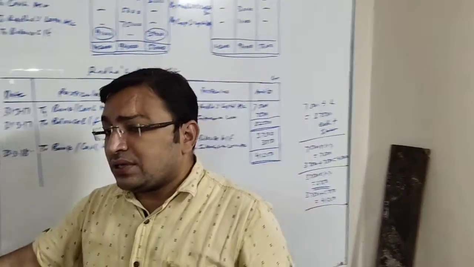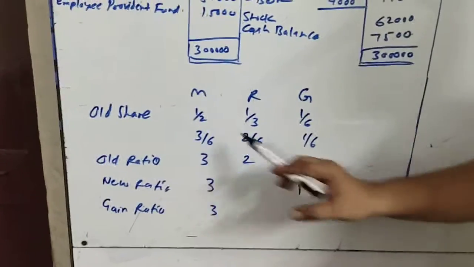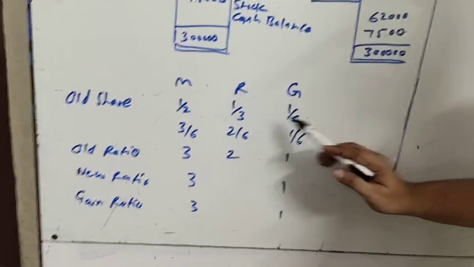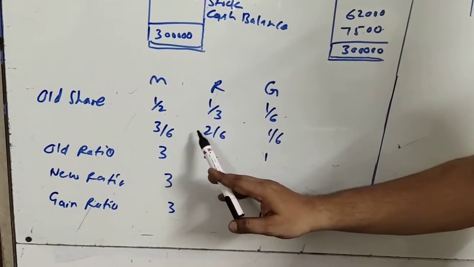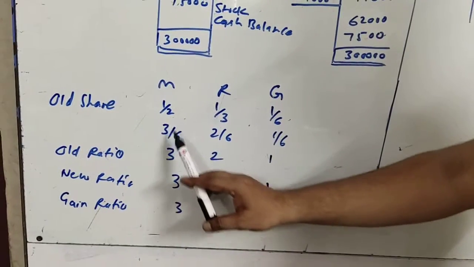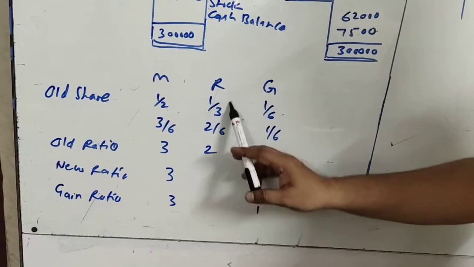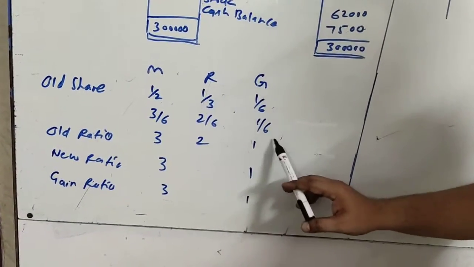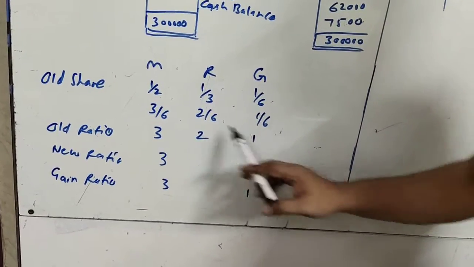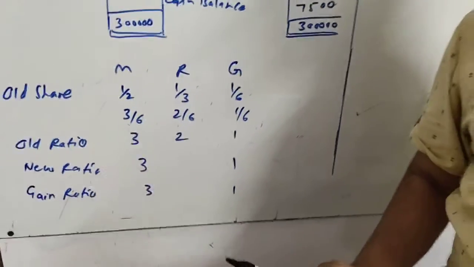The information given to us is M, R and G, that is Madhav, Radha and Gopi, their old shares are given as 1/2, 1/3 and 1/6. We will make the denominators equal. To make the denominator equal, we will take LCM 6. So we multiply 1/2 by 3, giving 3/6. Here we multiply by 2, so 2/6, and this is already 1/6. So 3/6, 2/6, 1/6. Removing denominators, we get 3:2:1. So 3:2:1 is the old ratio in which the investment fluctuation reserve will be distributed.